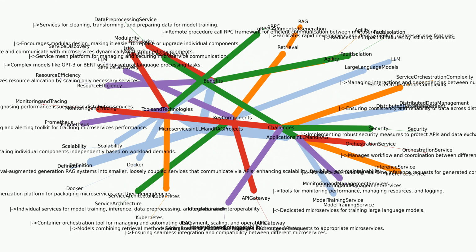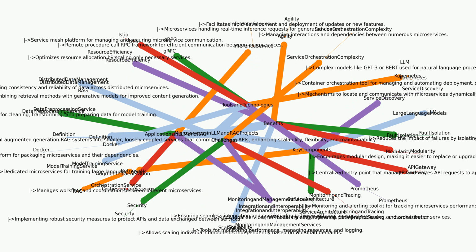Challenges. Distributed data management. Ensuring consistency and reliability of data across distributed microservices. Service orchestration complexity. Managing interactions and dependencies between numerous microservices. Security. Implementing robust security measures to protect APIs and data exchanged between services.